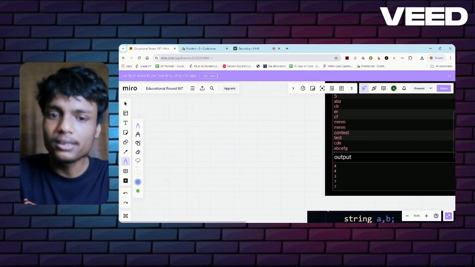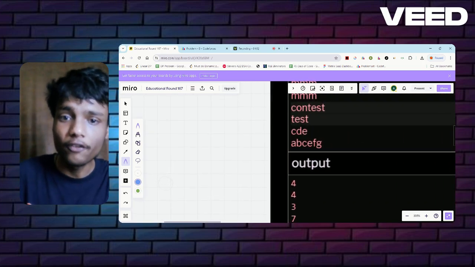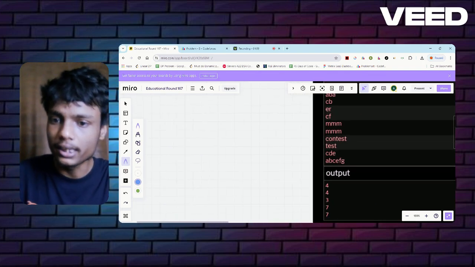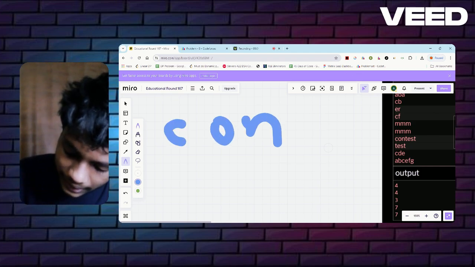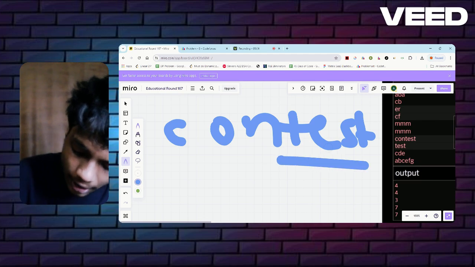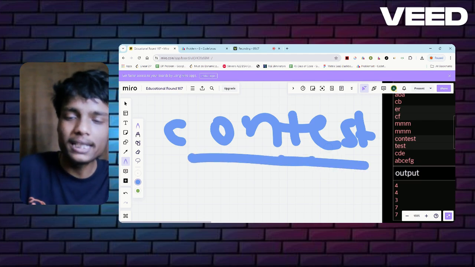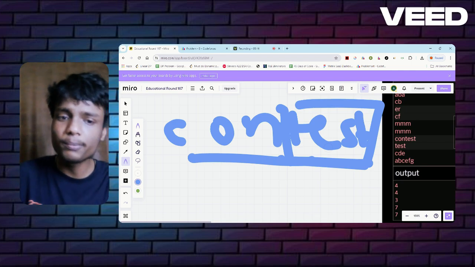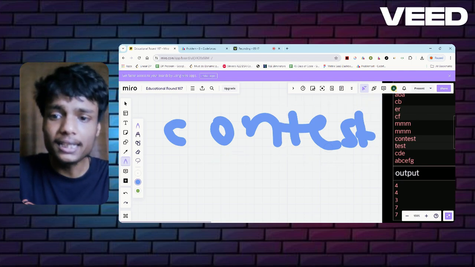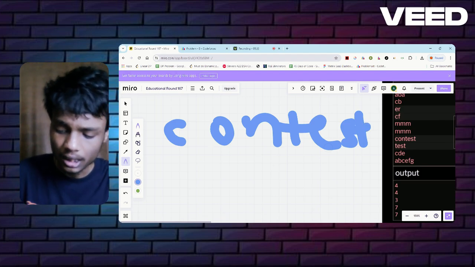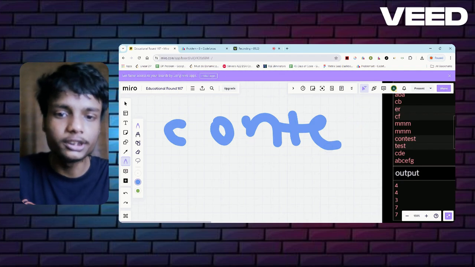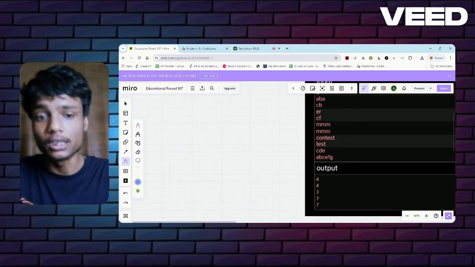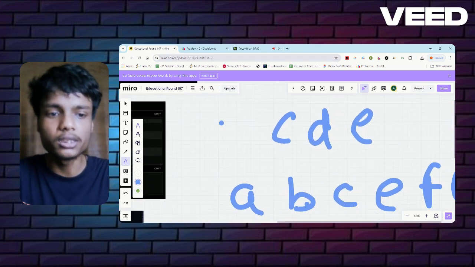Let's see one more example: contest and test. If you see this example, contest and test, you can observe that test is present in it. Contest is present whole as a substring, it will always be present. Now, test is a subsequence present in it. In that case, I just need 7 characters, the length of contest only, because the conditions are satisfied: the substring is present and the subsequence is also present. Now let's see the last test, and we'll discuss the approach of the problem.